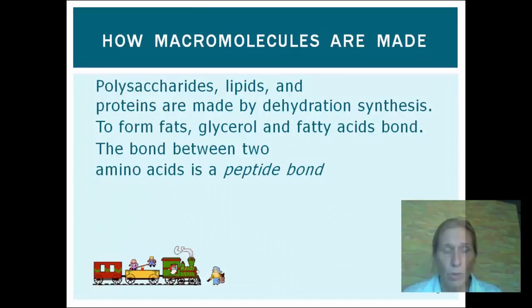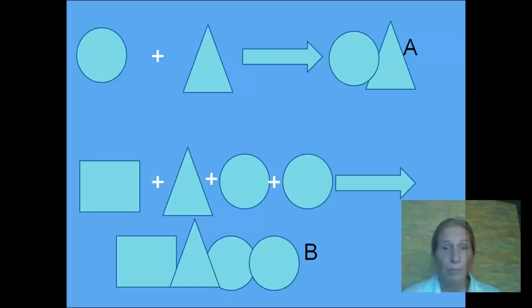The bond between 2 amino acids is given a special name, even though it's still dehydration synthesis. The bond itself is called a peptide bond, and when you have 2 amino acids together, that would be a dipeptide. Many amino acids would be a polypeptide or protein.